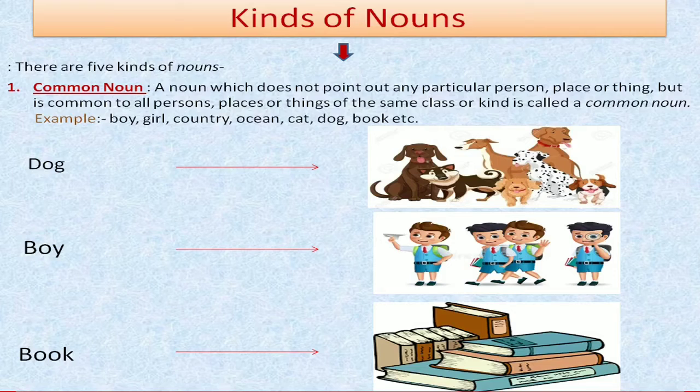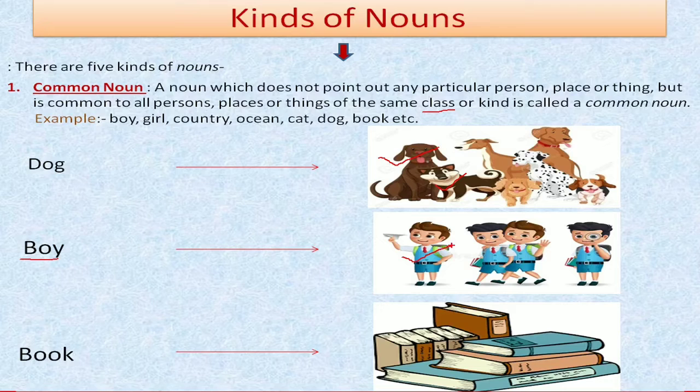As we can see in the example, if we take the name dog, what can I say? We can't say that dog is the name of this particular dog or any one of them. Because dog is not the name of a particular dog, it is the name of a class of animal. In the same way, if there are so many boys, we call them boy, and boy is indicating the whole class of them, not a particular boy.